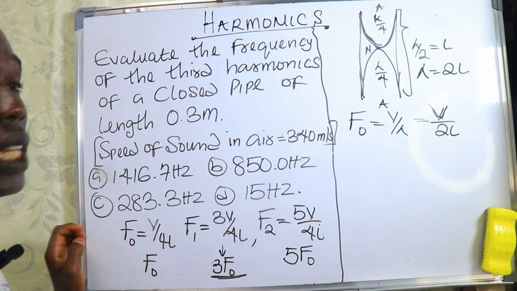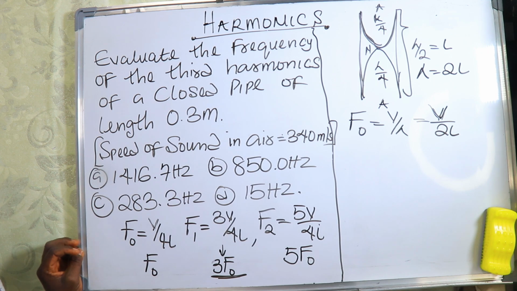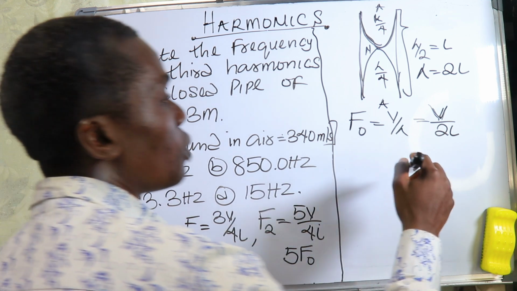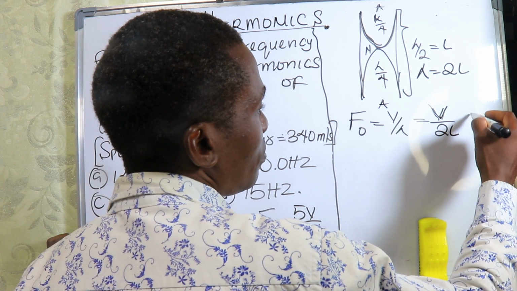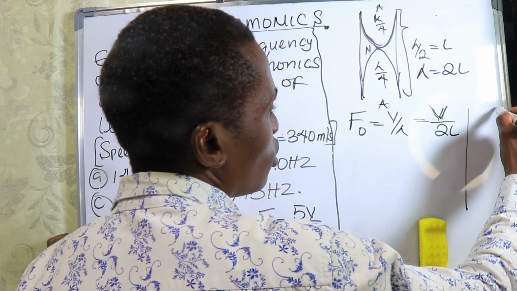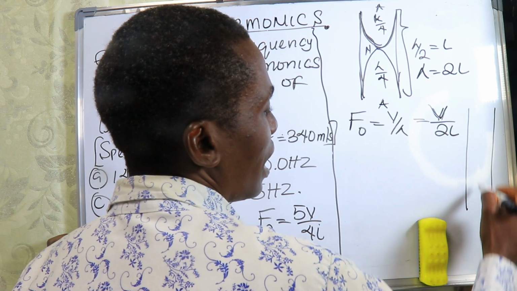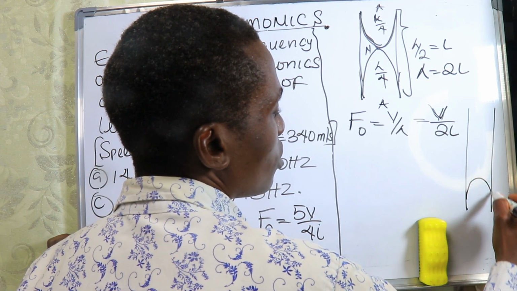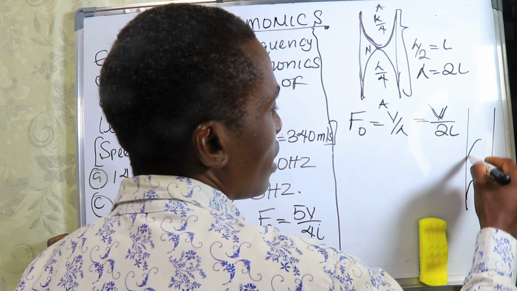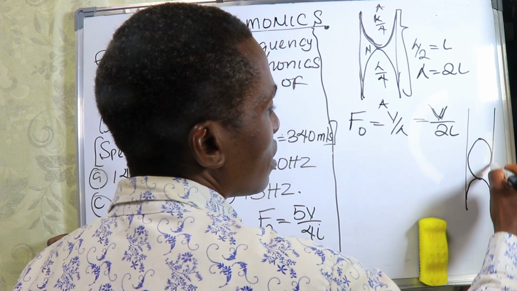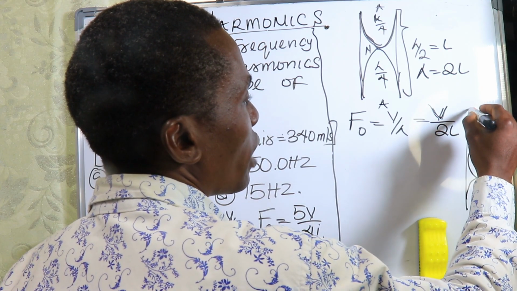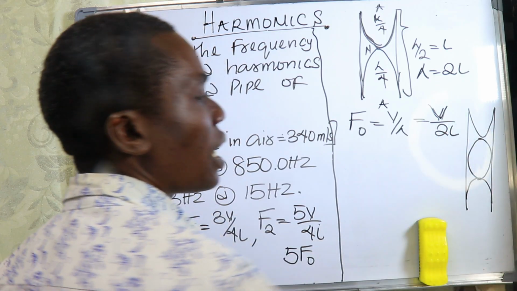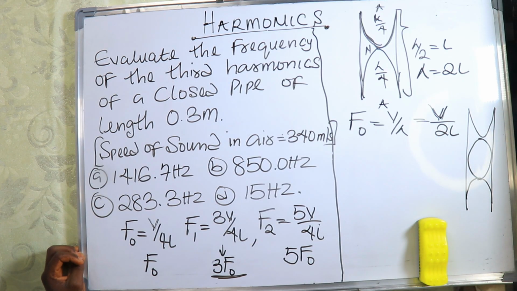Now the next one for closed pipe na something wey go dey like this. Remember, the antinode will always dey at the end. So if one antinode come here, this wavelength will come dey complete. Then we will get another node, we will get another antinode, we will get another half wavelength there.